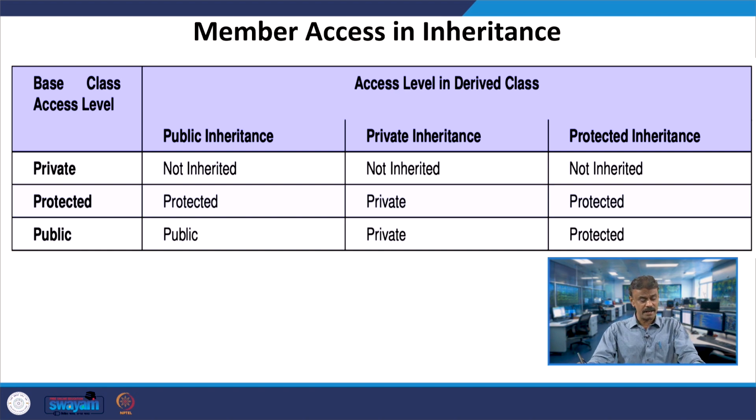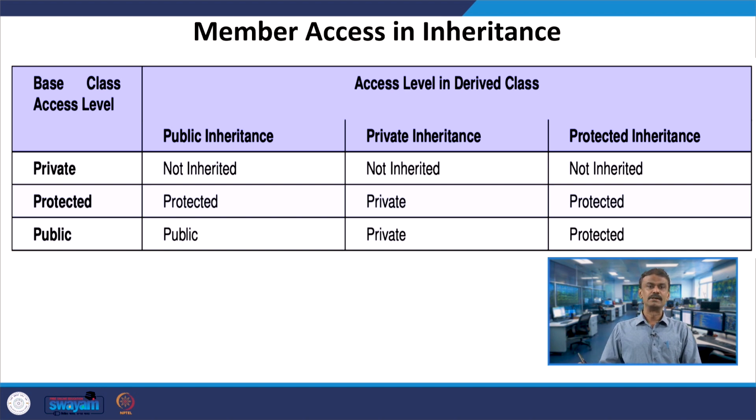In the case of private, it will not be inherited. You can see the table: whether it is public, private or protected, the access level in the derived class, it will not be inherited. Whereas in the protected case, the public will become protected, the private will become private, and protected will become protected. And in the case of public inheritance, if the base class access level is public, in the derived class the public inheritance will become public, private inheritance will become private, and protected will become protected. So, these are all the cases.